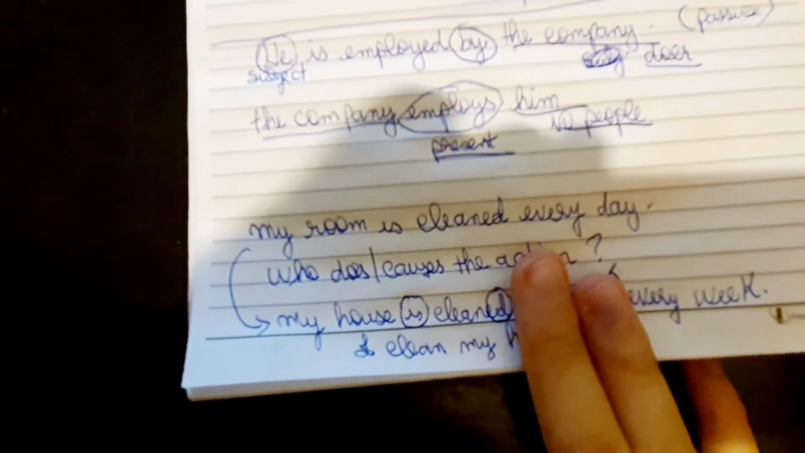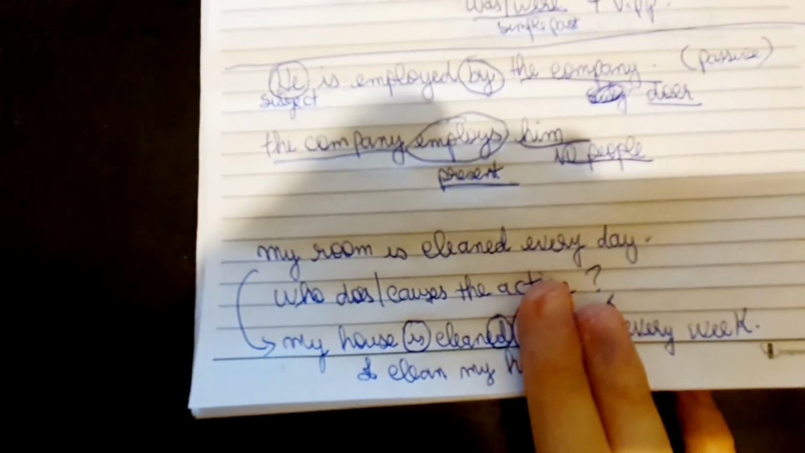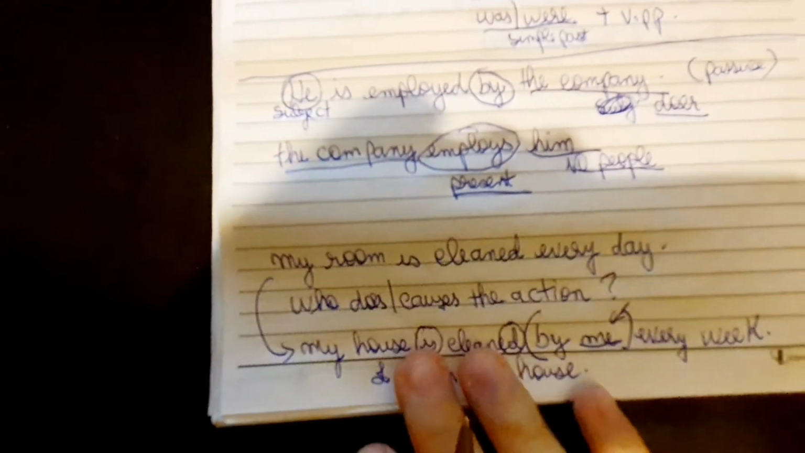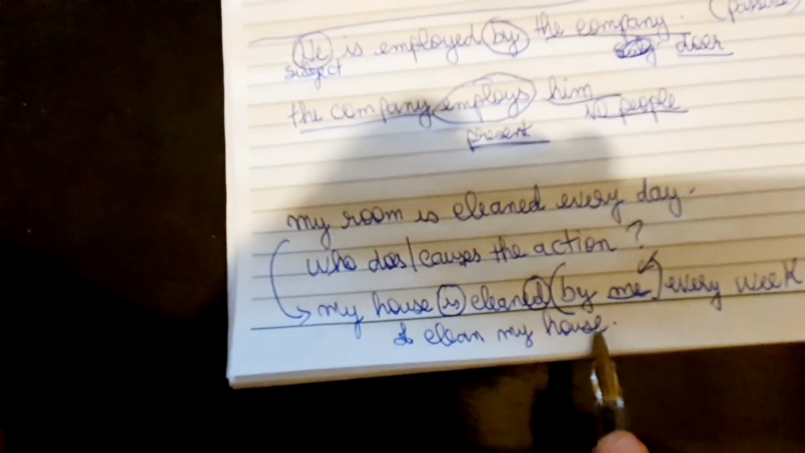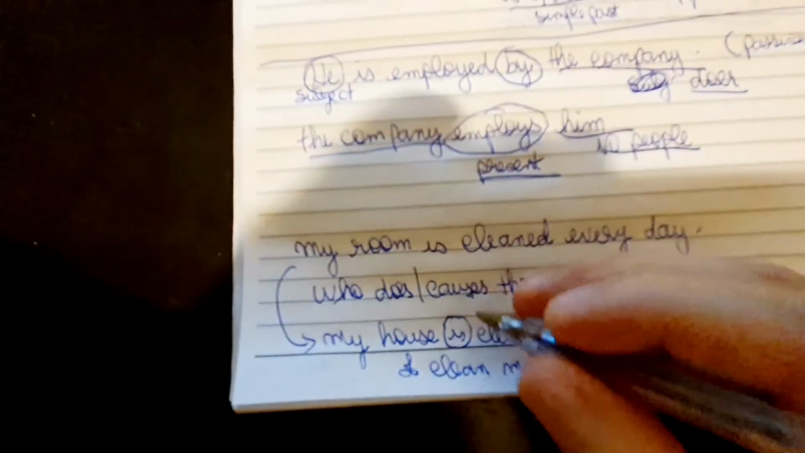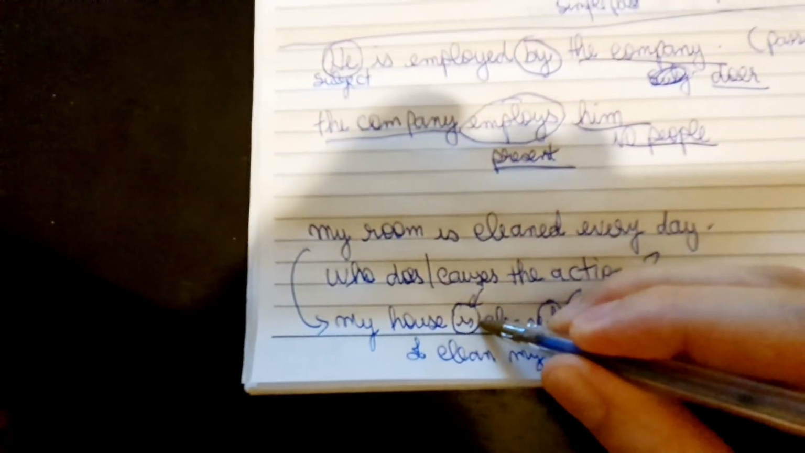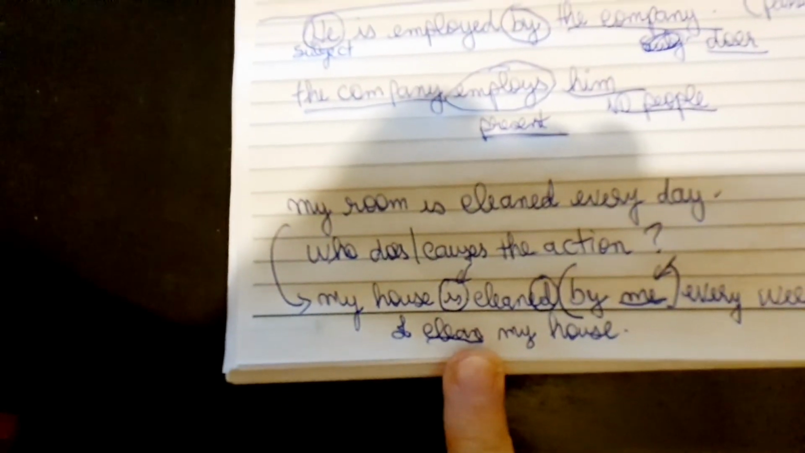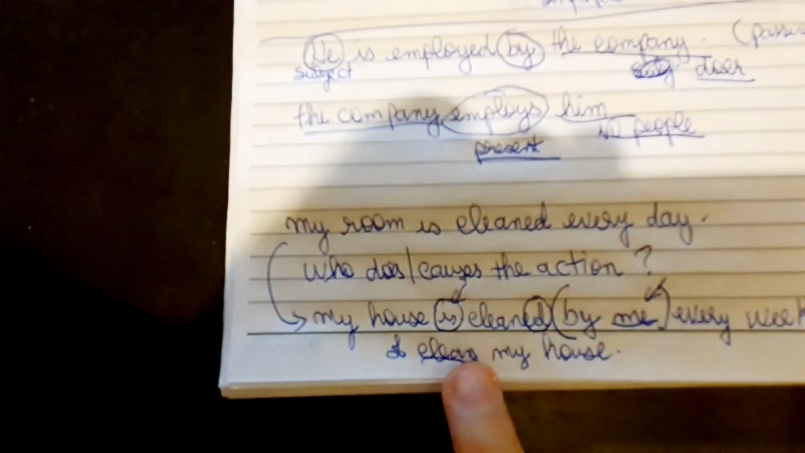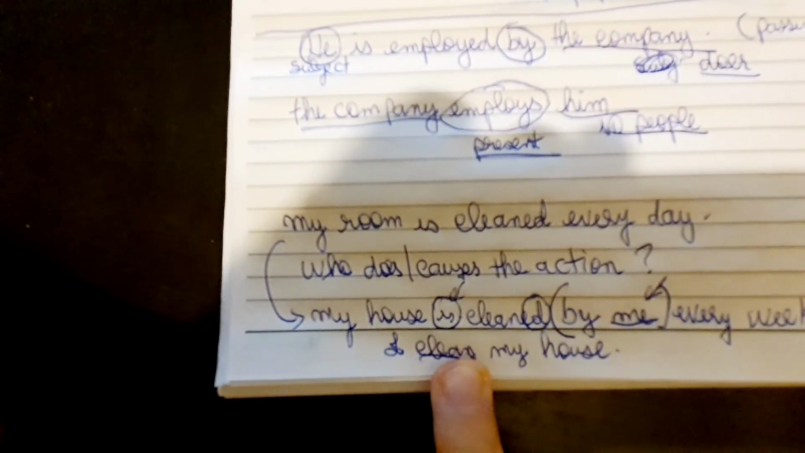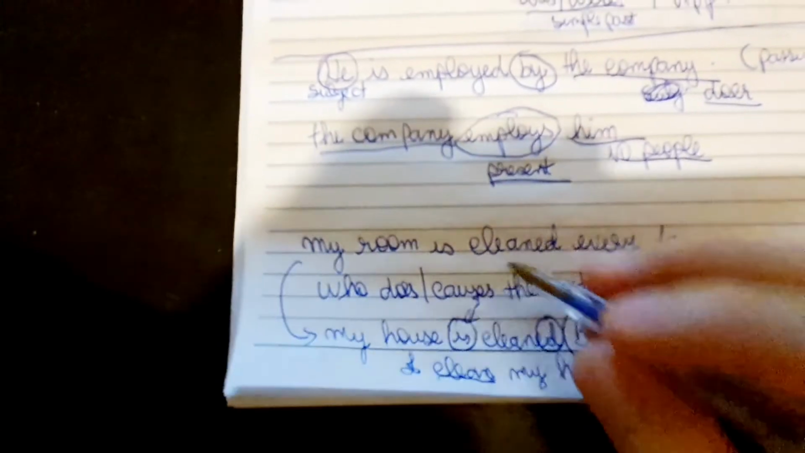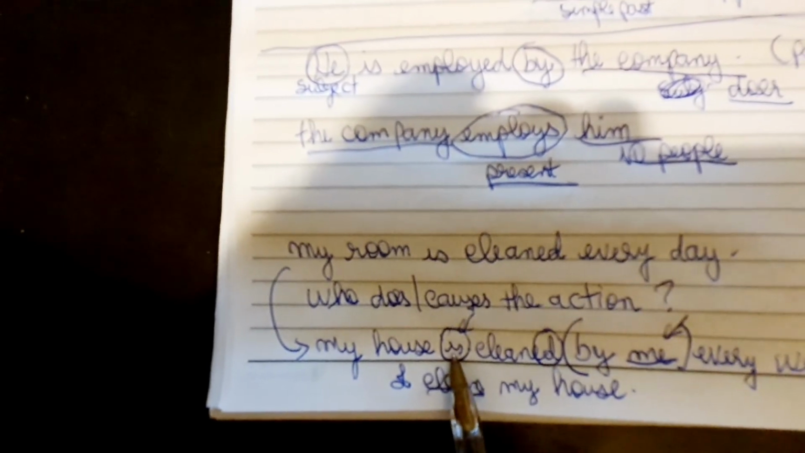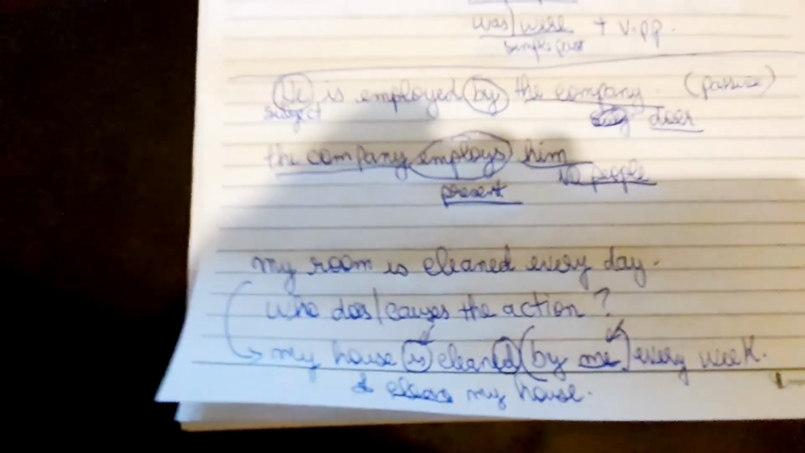When I don't want to emphasize who did the action, I can say my house is cleaned every week. It doesn't matter who cleans the house. Or I can use I clean my house, which is the active voice. And remember, clean is in the present. So the verb tense of the active voice here is the simple present, which is the verb to be tense in the passive voice. Okay, is cleaned. Okay.